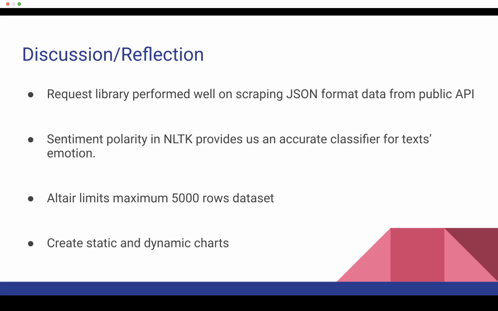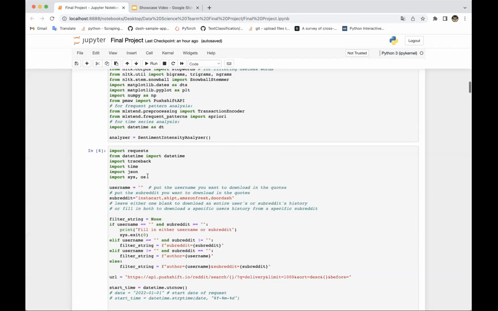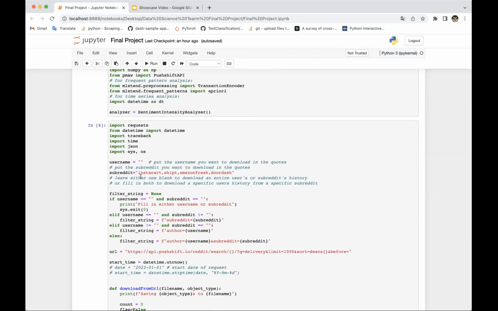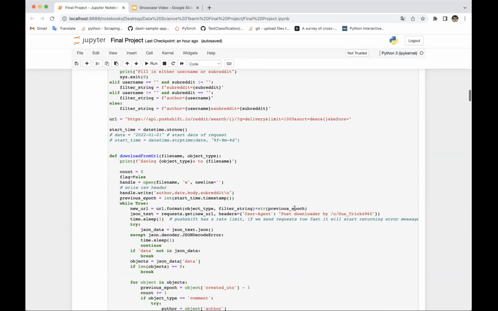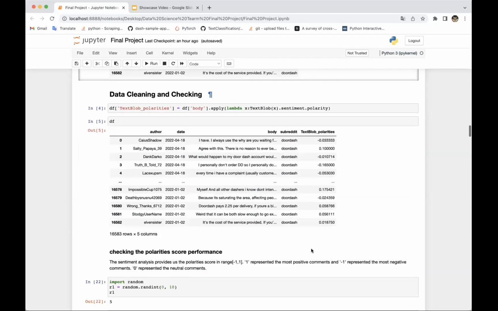So let's look at our demo right now. All right, here's our small demo. Here we use requests and we put the subreddits as Instacart, Shipt, Amazon Fresh, and DoorDash. We also set the query keyword as delivery, and here is the limit number. Here's the whole code and the data we scraped.